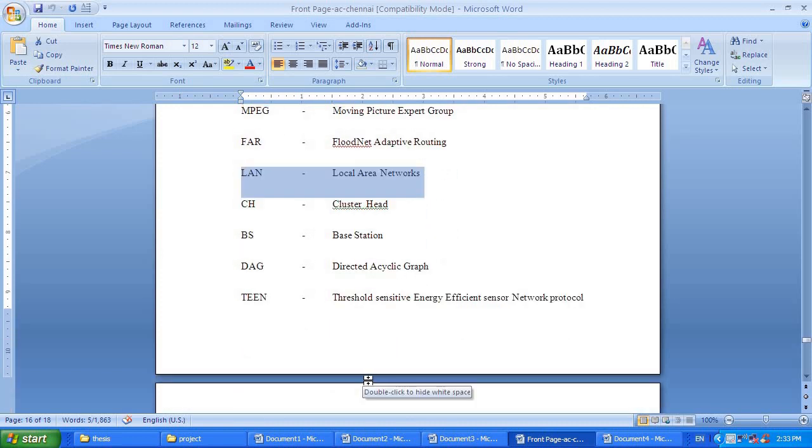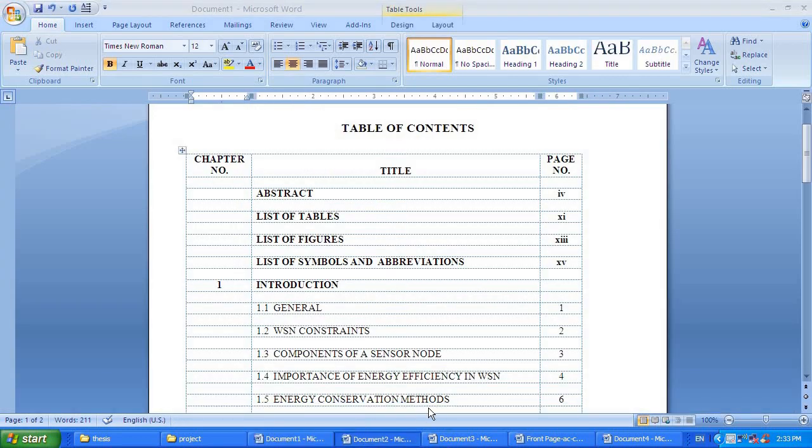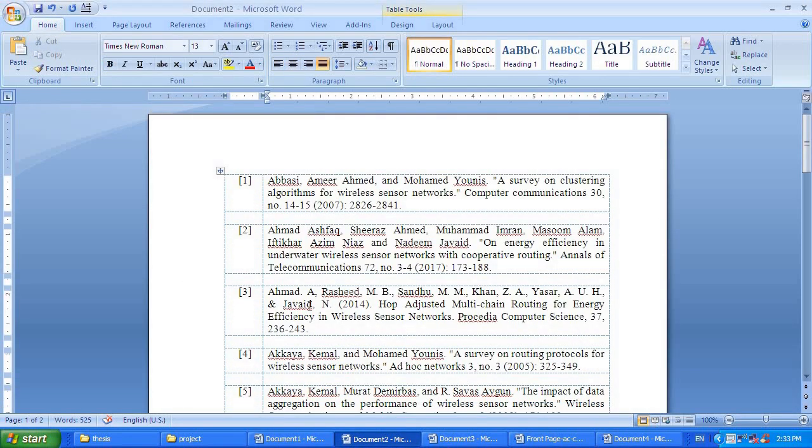Next, the alignment which you need to take care of is references. How to represent the references. Here I will show you one reference. Okay. So here you can see this. Your reference numbers need to be in square brackets. Here you can see reference number 1 is in square brackets, 2 is in square brackets, and in between reference 1 and reference 2 there is one space.